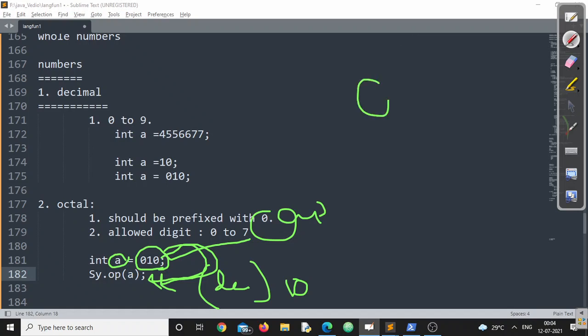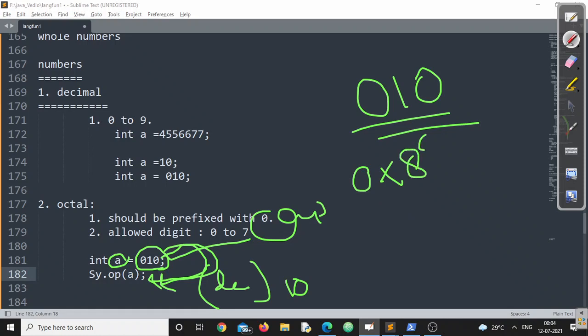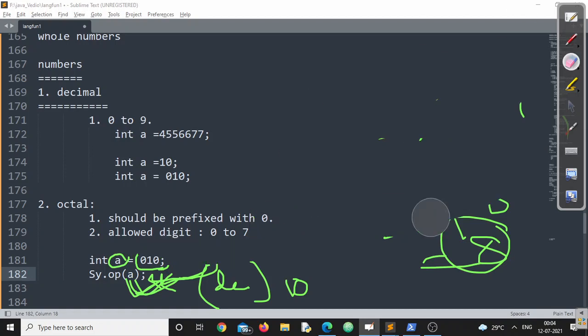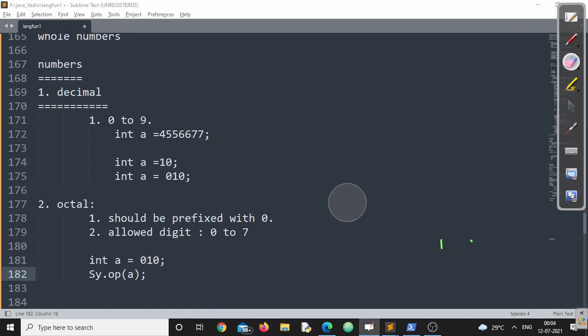So if I convert 0 1 0 into decimal, this is octal, what will be the value? 0 into 8 to the power 0, plus 1 into 8 to the power 1. So it will be 0 plus 8. So the answer will be 8. Definitely in this situation, I'll find the value 8.